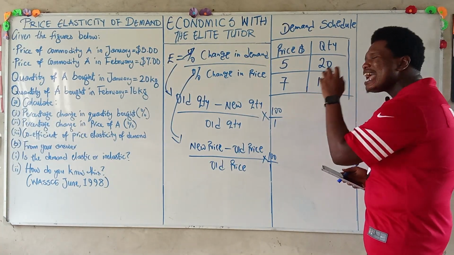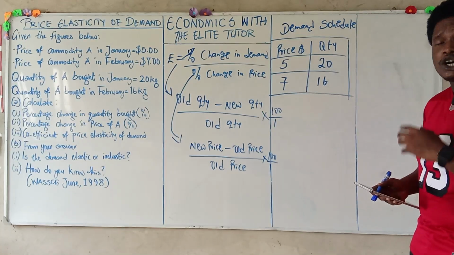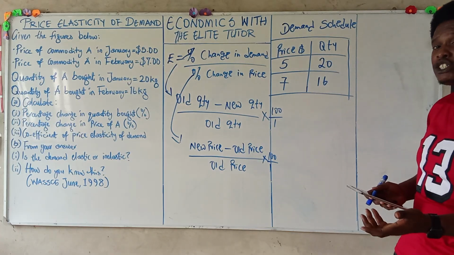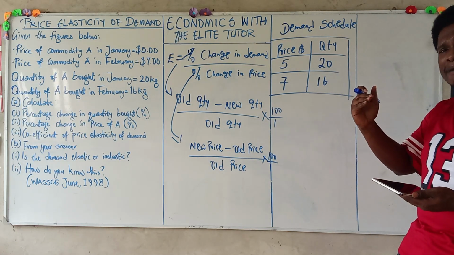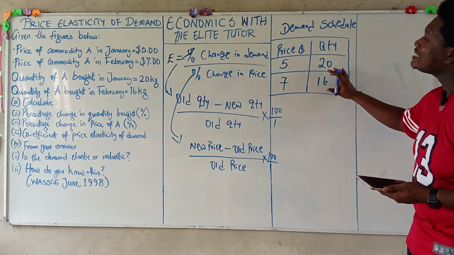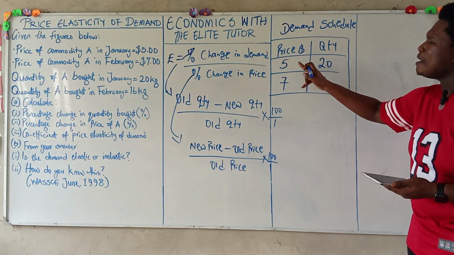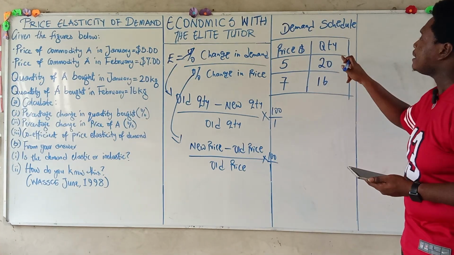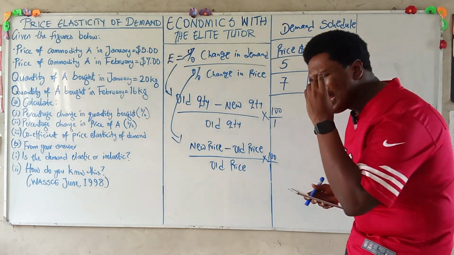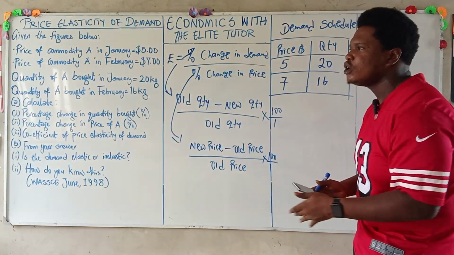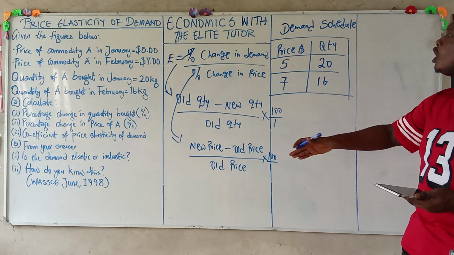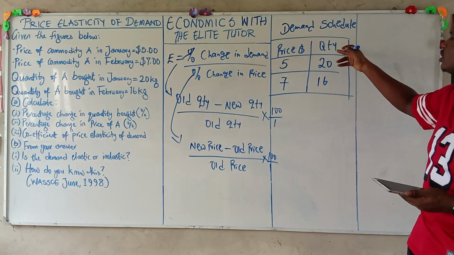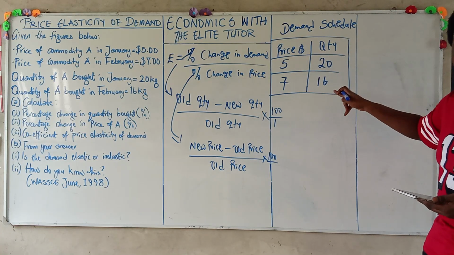Our demand schedule also explains the law of demand, because the law of demand tells us that as the price of a commodity increases, the quantity demanded reduces. If you look at this table, when price was 5, the quantity demanded was 20. What happened when price increased from 5 to 7? Based on the law of demand, all things being equal, as price increases, the quantity also reduced from 20 to 16.